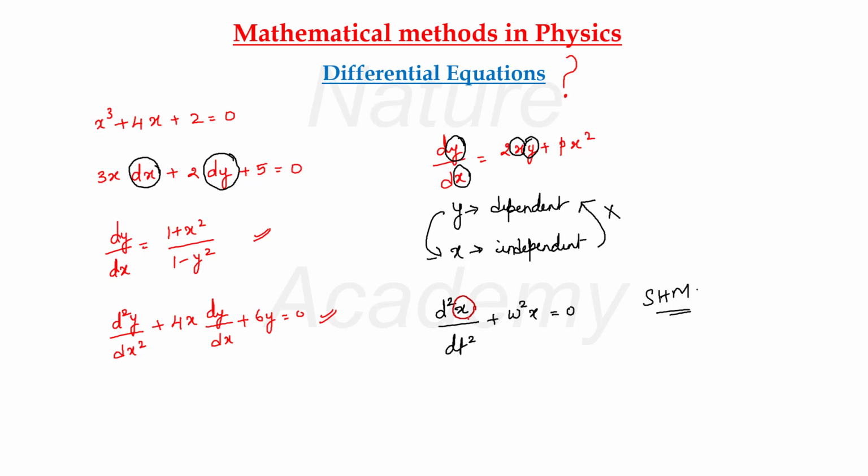X is a dependent variable at different values of time t, but t is not depending on x. Therefore, in this equation, x is a dependent variable and t is an independent variable. Therefore, in a differential equation, we have two variables. One is a dependent variable and the other one is an independent variable.